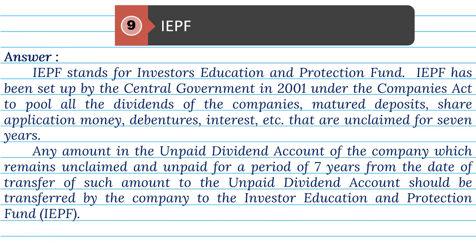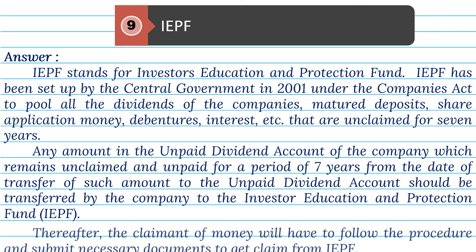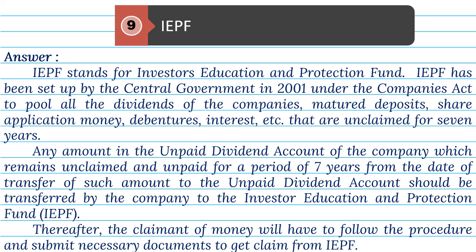Any amount in the unpaid dividend account of the company which remains unclaimed and unpaid for a period of 7 years from the date of transfer of such amount to the unpaid dividend account should be transferred by the company to the Investors' Education and Protection Fund, that is IEPF. Thereafter, the claimant of money will have to follow the procedure and submit necessary documents to get claim from IEPF.